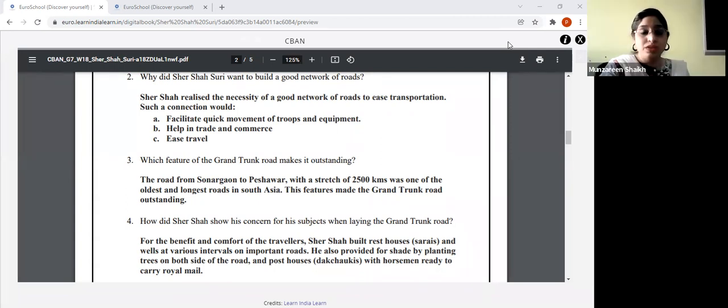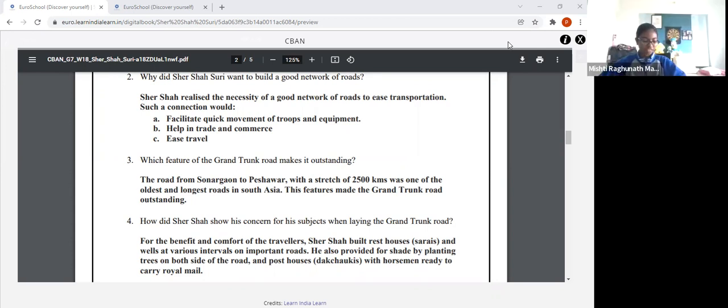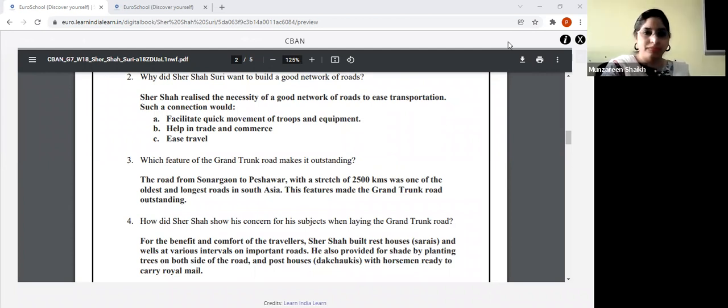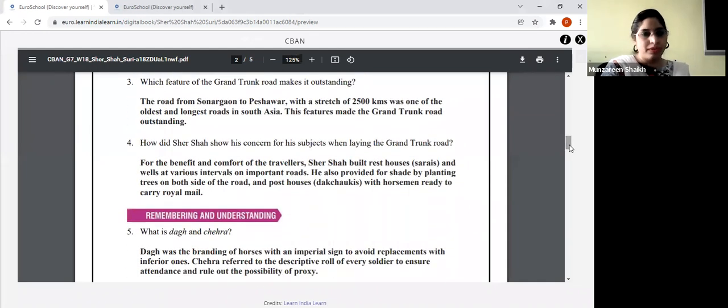And what is the stretch of this road? From which point to which point does this road stretch? This road stretched from Sonargaon to Peshawar. Okay, from Sonargaon to Peshawar. All right.